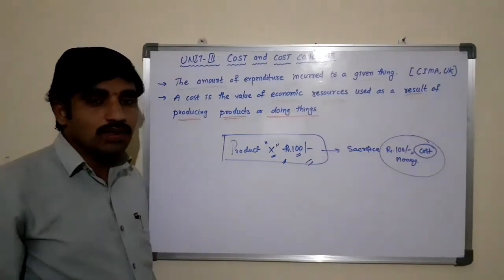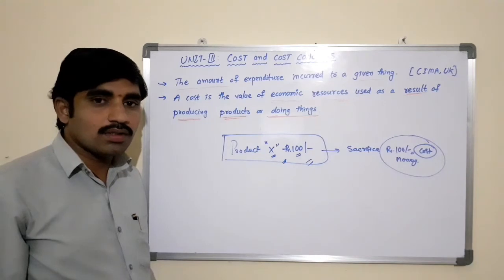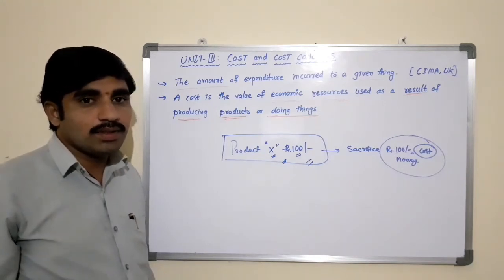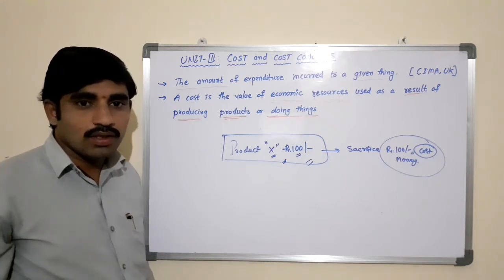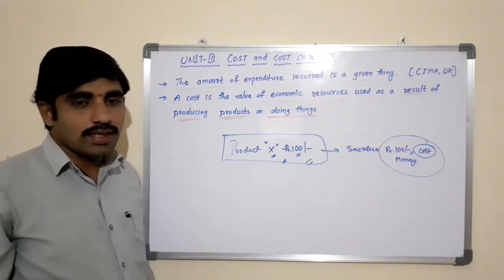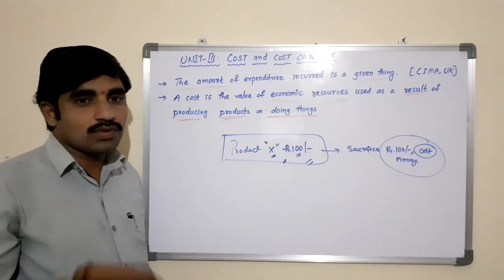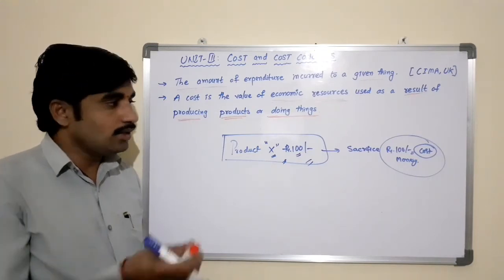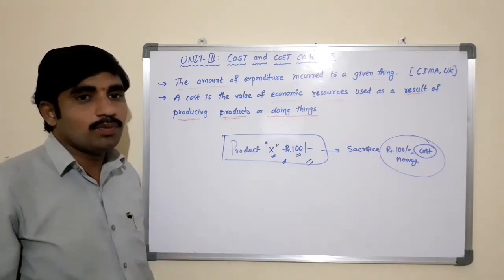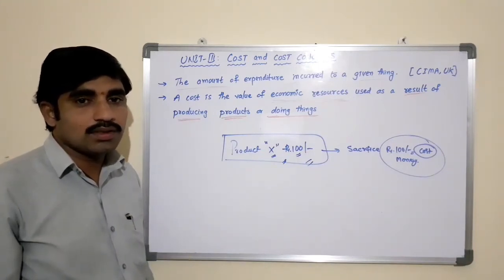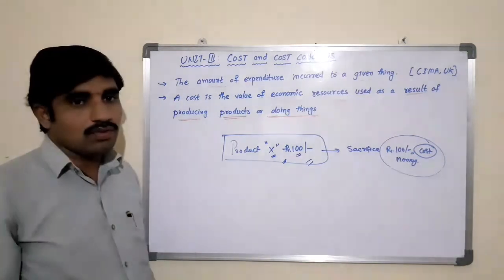Apart from that, there is social cost. Social cost is also one of the intangible expenditures incurred by the society due to pollution, noise and other activities the people or the society are doing. So sacrificing health due to pollution is also one type of cost. It is called a social cost.